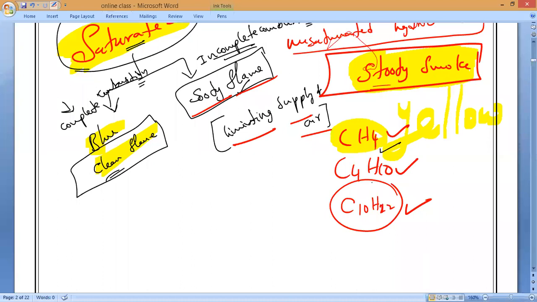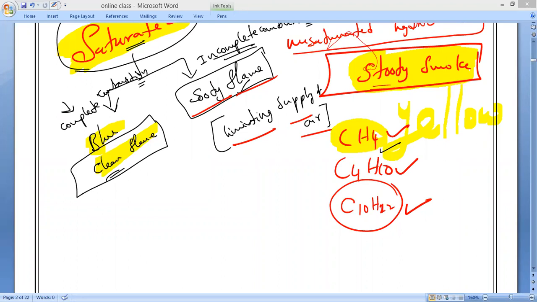So you should remember that. You should write that point if you want; it is very important. Let it be written. The saturated hydrocarbons generally burn in air with a blue and non-sooty flame.